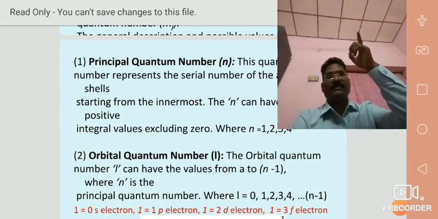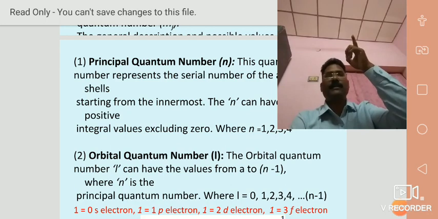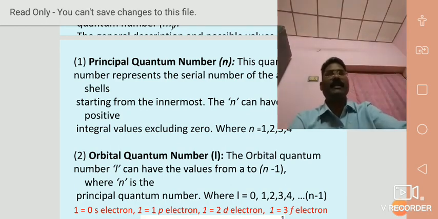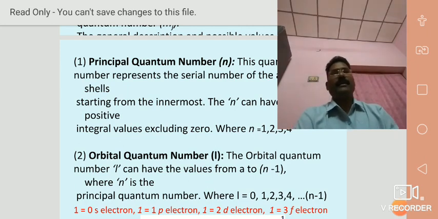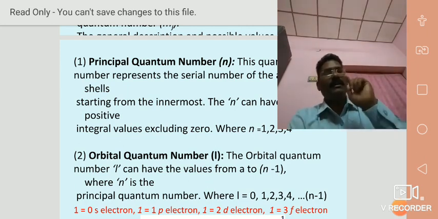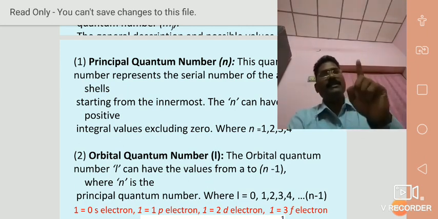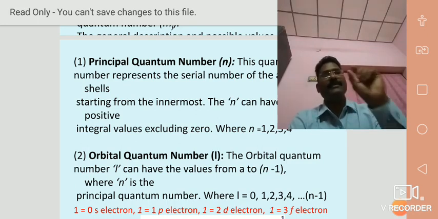Every shell represented by principal quantum number n, that is n equal to 1, 2, 3, 4, K, L, M, N and so on, is an orbital or shell. But here the orbital quantum number small l refers to the size and shape of subcells.